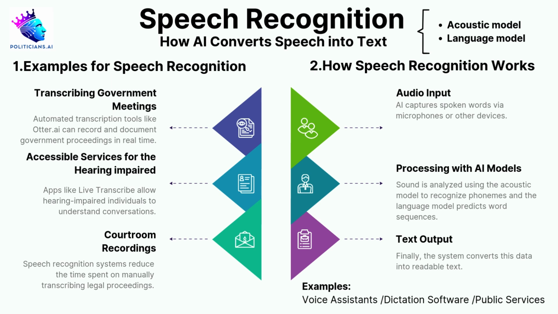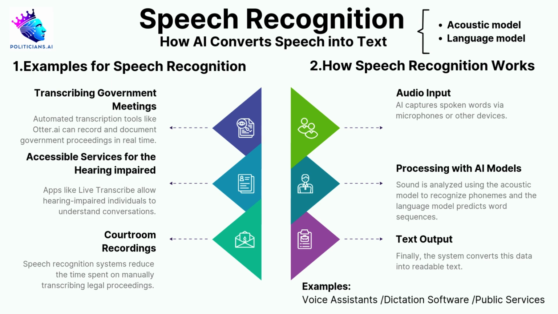Part 2: How speech recognition works. Now that we've seen some practical applications, let's look at how speech recognition actually works. The process can be summarized in three simple steps. Audio input. Speech is captured through microphones or devices, converting spoken language into digital data for processing. Processing with AI models. Acoustic model: this identifies phonemes from the audio data. Language model: the system predicts which word sequences are most likely based on context.